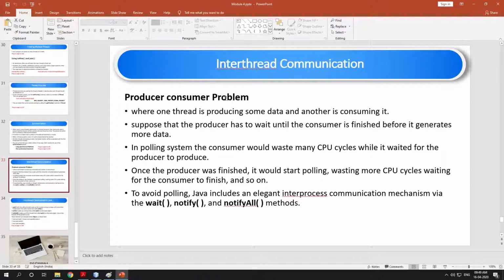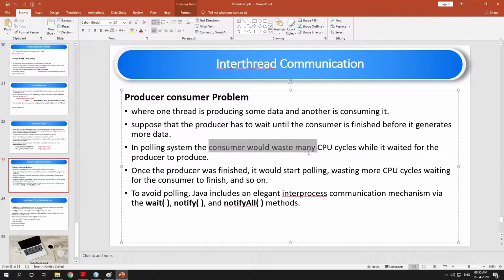If there is no communication between producer and consumer, then while the producer is producing data, the consumer will be in a state of querying whether data has been produced or not. This means the consumer would waste many CPU cycles waiting for the producer to produce.